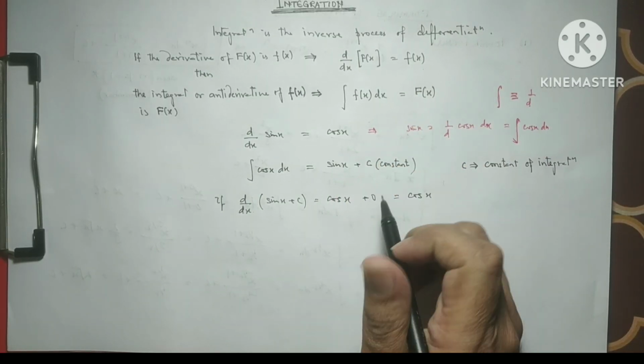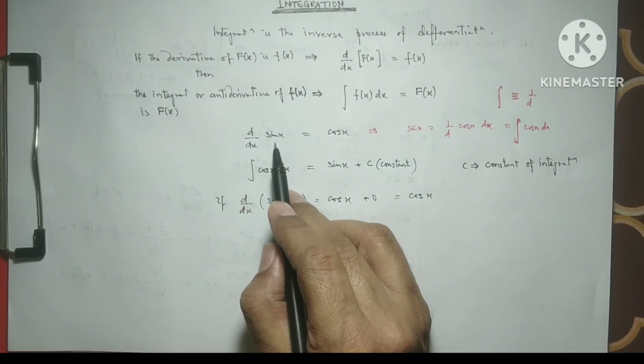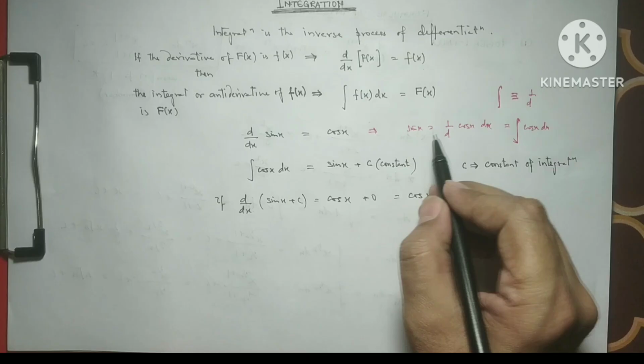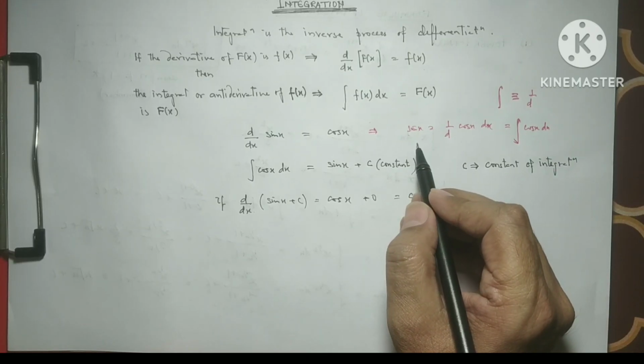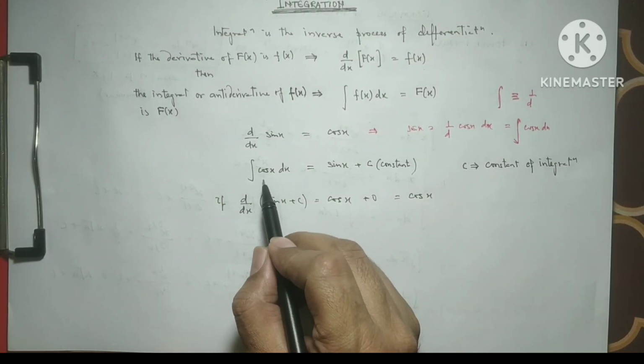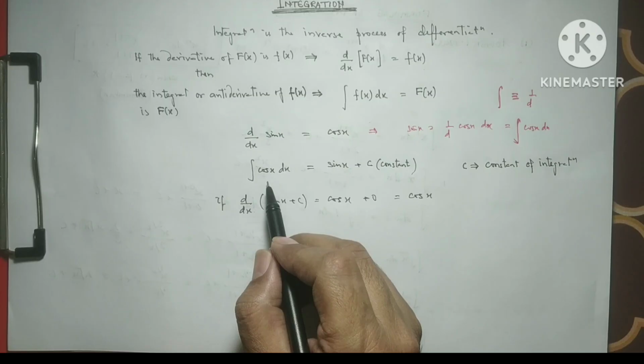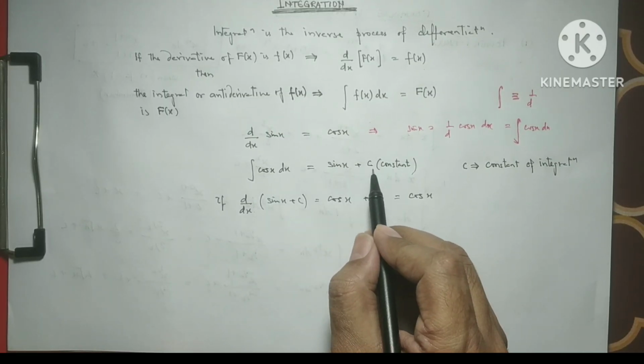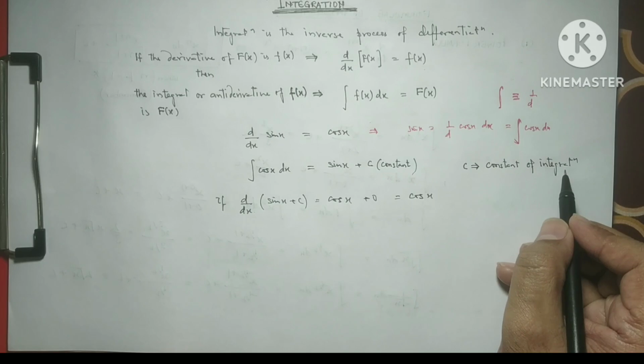So it is a reverse process because the differentiation of sin x is cos x and the integration of cos x is sin x, right? Actually it is not only sin x, it is sin x plus c, and c is the constant of integration.